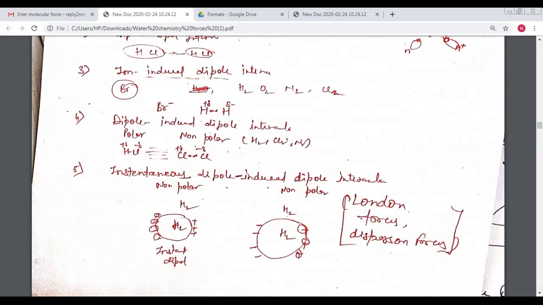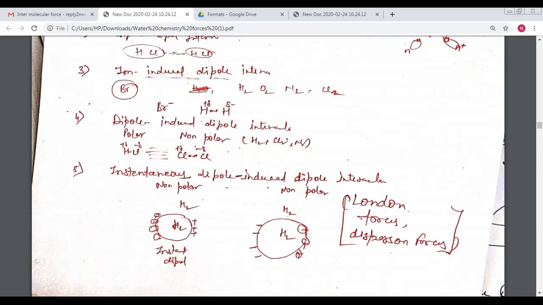The induced dipole is a non-polar molecule, which may be Cl2, N2 and H2. The instantaneous dipole means if we see the hydrogen molecule or another non-polar molecule in 3D structure, in the case of hydrogen there are only two electrons.